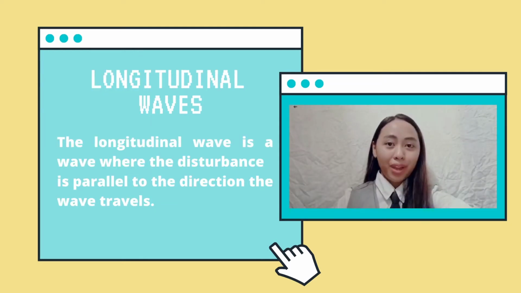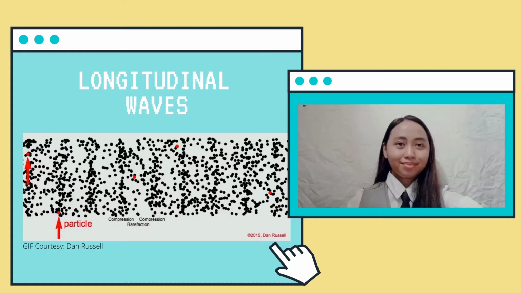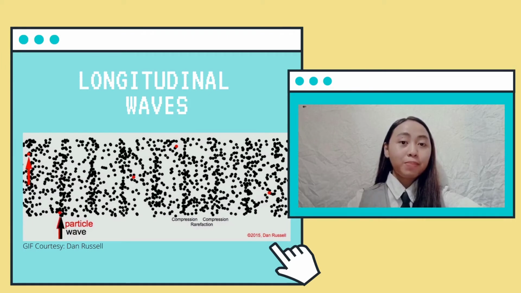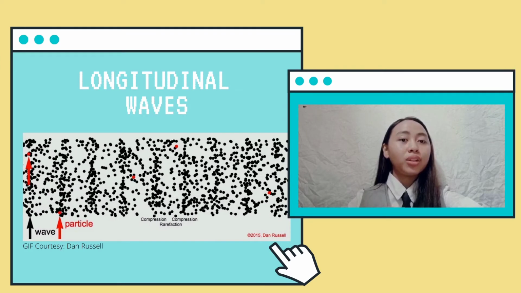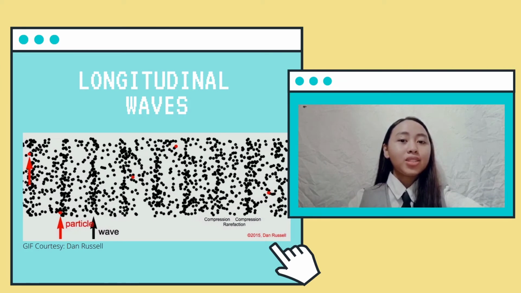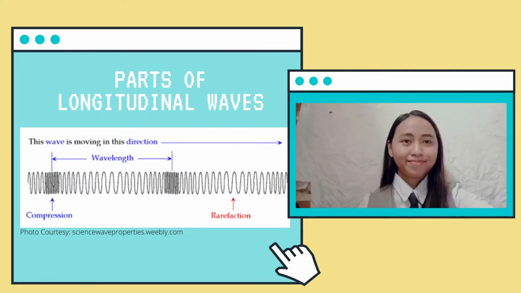A longitudinal wave is a wave where the disturbance is parallel to the direction the wave travels. In longitudinal waves, the particles' displacement is parallel to the direction of the wave propagation. The animation shows a one-directional longitudinal plane wave propagating down a tube. The particles do not move down the tube with the wave. They simply oscillate back and forth around their individual equilibrium positions.